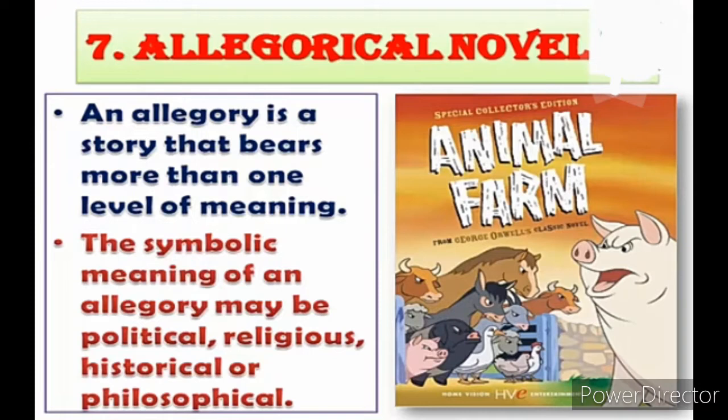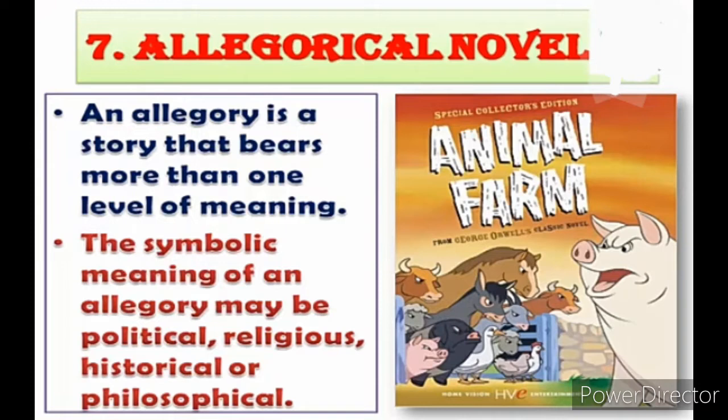Allegorical, please see the first point, is an allegory. An allegory is a story that bears more than one level of meaning. It means one simple meaning is not all there is; there is more meaning present in that allegorical novel. Allegorical actually means symbol. For example, if I am presenting the black color, it means you might be protesting something.